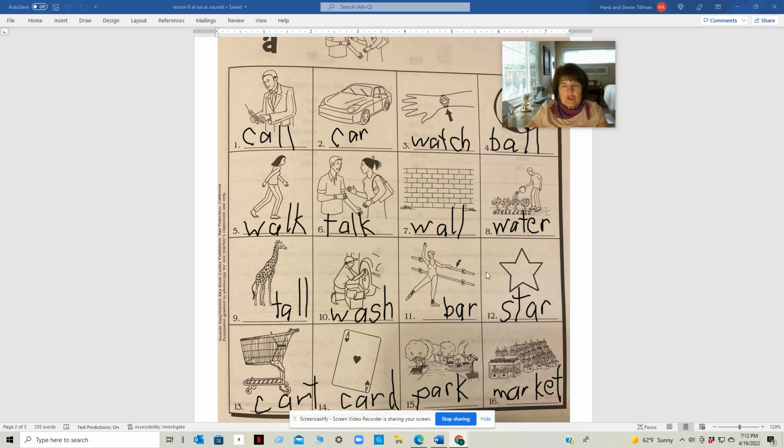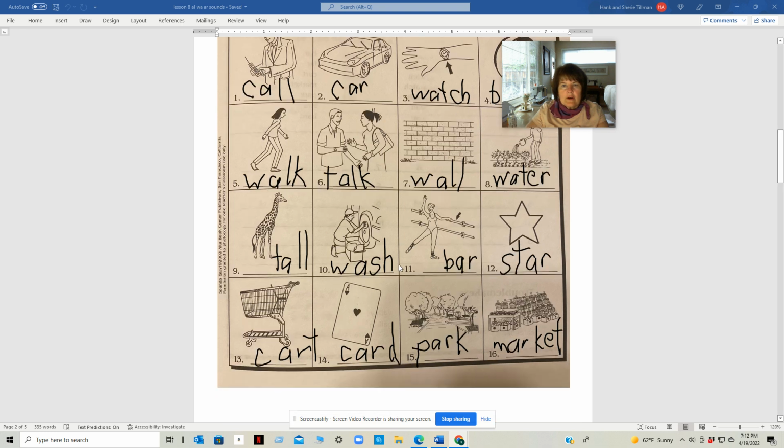Wash, W-A-S-H, wash. This is a bar. She's holding a bar, B-A-R, bar. This is a star, S-T-A-R, star. This is a cart, C-A-R-T, cart.